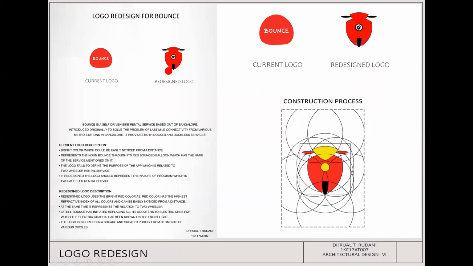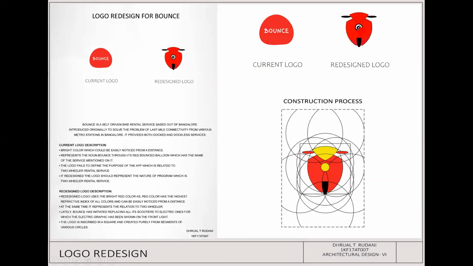Coming to the second minor project, which was to design a logo. The logo design was for the Bounce company, which is a two-wheeler bike rental company. The current logo of Bounce is just a bouncing ball, which doesn't represent what function it is for. So in the redesigned logo, I thought the function should be represented, which is a two-wheeler. I've used red as the major color for the logo because red has the highest refractive index, so it can be seen from a farther distance.